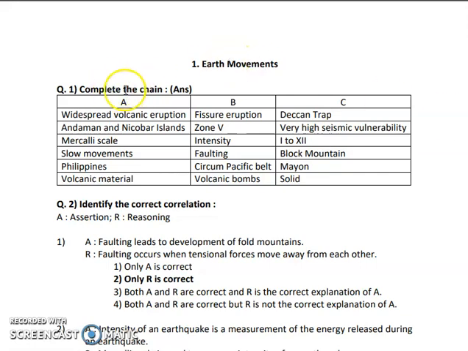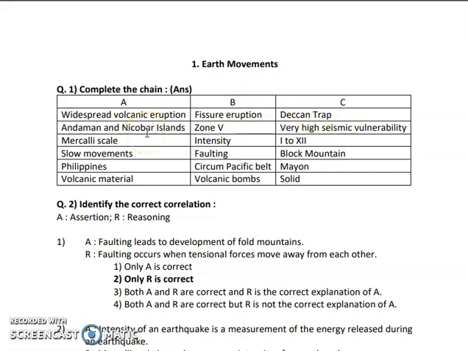So question number 1 is: complete the following chain. In this question we have three columns, that is column A, column B and column C. You just have to match all these columns. Now the first is widespread volcanic eruption. So the right answer is fissure eruption and Deccan Trap.